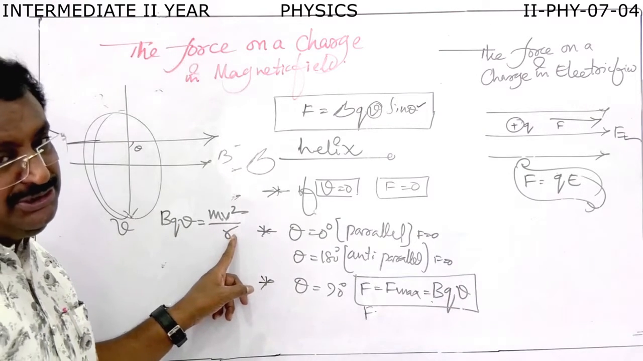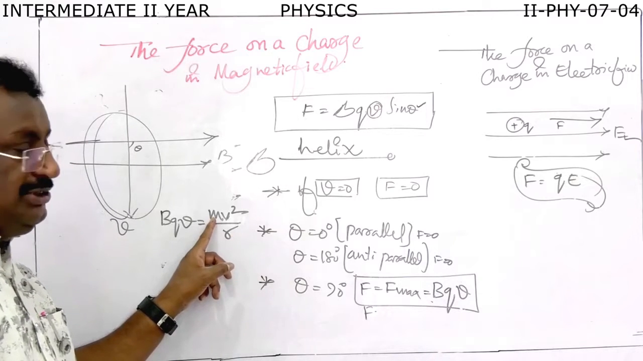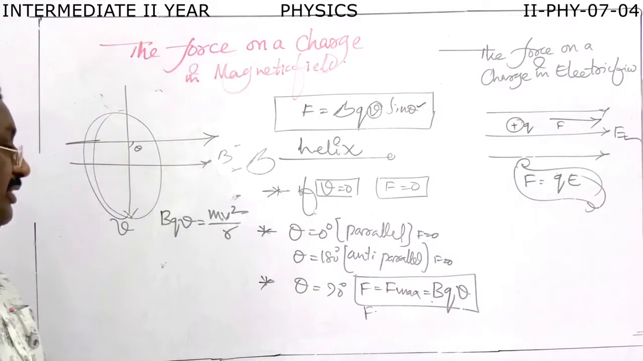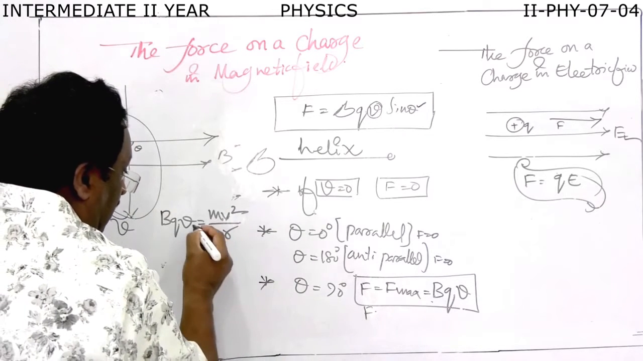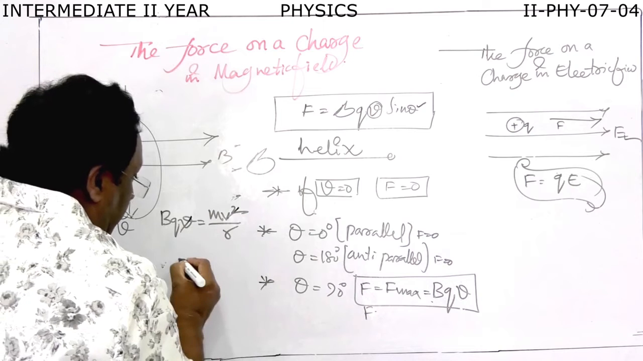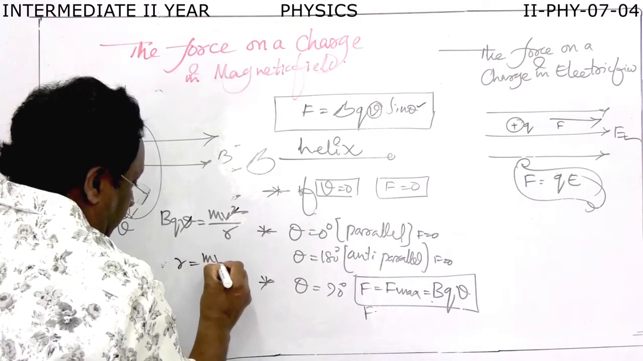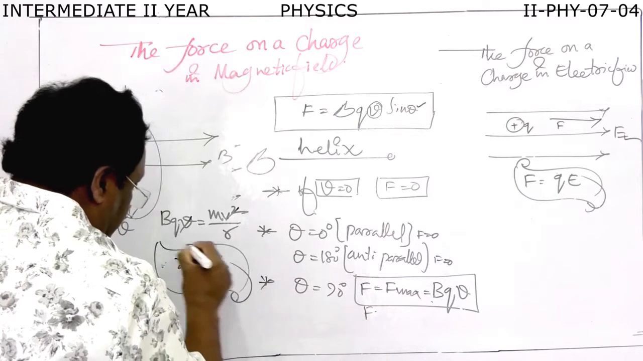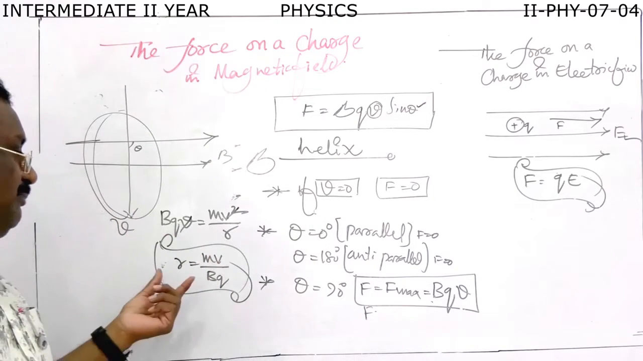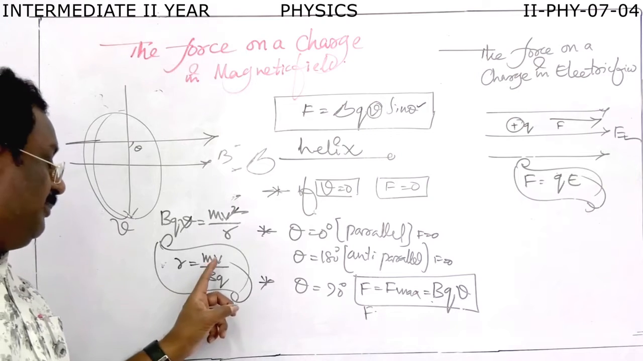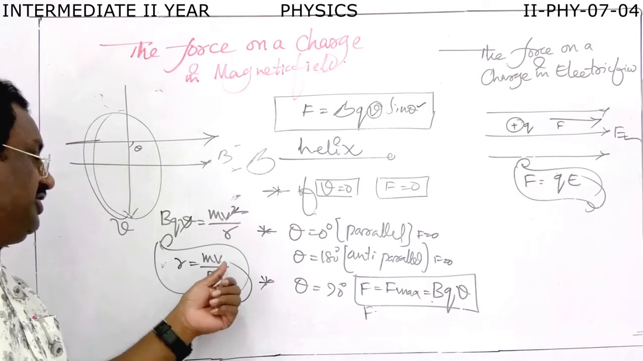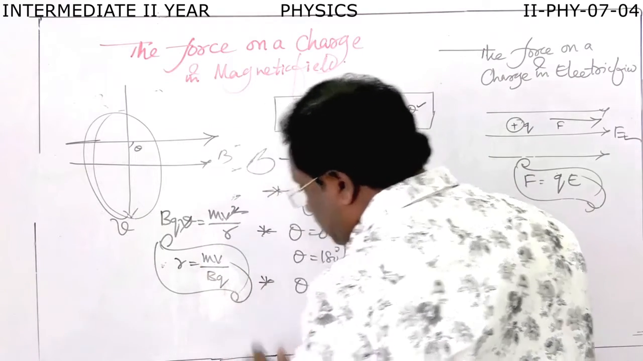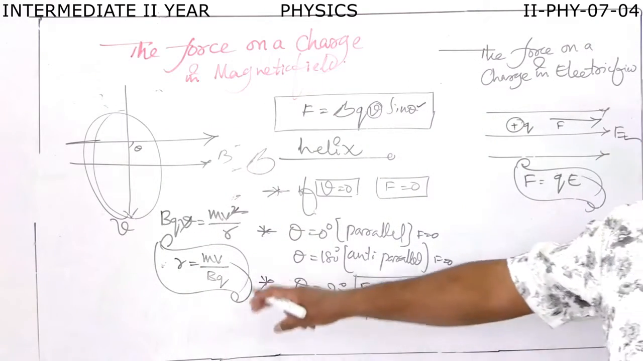You people studied this in first year. Here m is the mass of the charge, v the velocity of the charge, r the radius of the circular path. According to this equation, r becomes mv by qB. If you want to know the radius of the circular path, it depends upon mv by qB, where v is the velocity of the charge, m the mass, q the magnitude of the charge, and r the radius of the circular path.